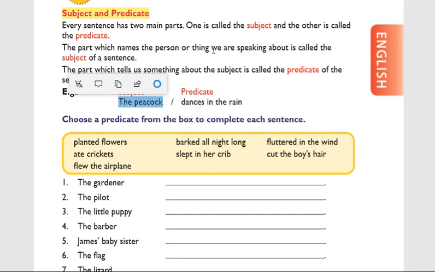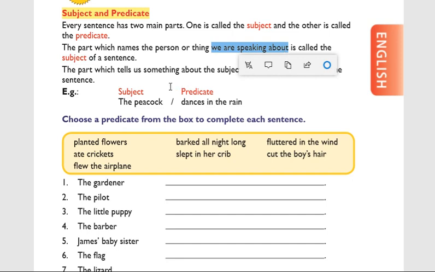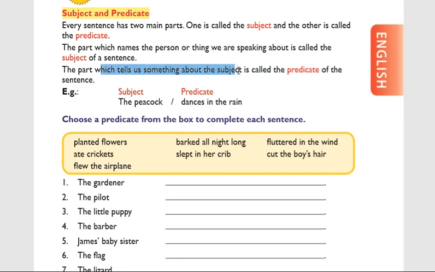The peacock. What we are speaking about is called the subject. So the rest of the sentence is predicate, which tells something about the subject. First find out the peacock. What is something about the subject? The peacock dances in the rain. So dances in the rain is predicate. Clear? Understand what I am saying?